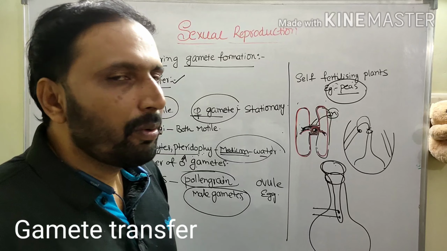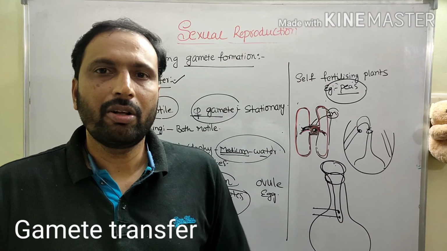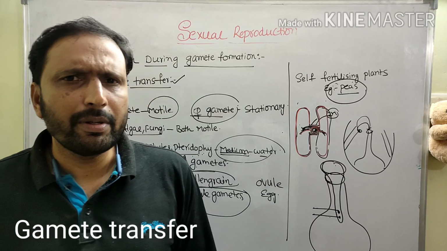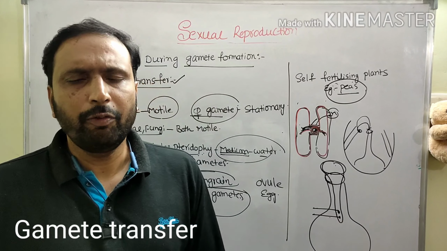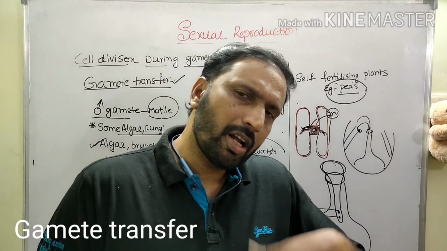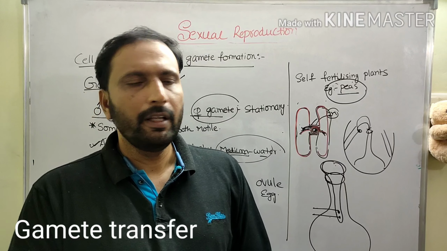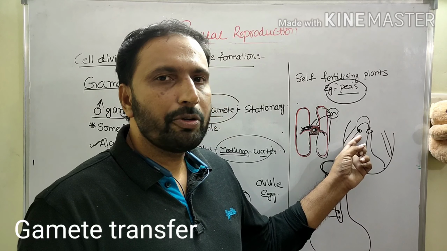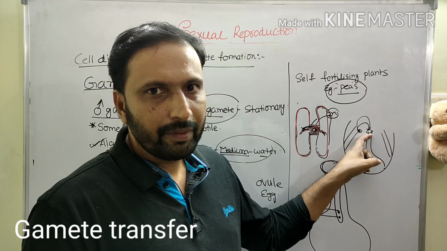And we have to discuss self-fertilizing plants, for example pea, and cross-fertilizing plants. Actually, in Fabaceae family members, cross-pollination also takes place. Not only exclusively self-pollination and self-fertilization; cross-pollination and cross-fertilization are also present. Actually, bisexual flowers are present there, so the stamens produce the pollen grains, and those pollen grains fall on the stigma of the same flower.